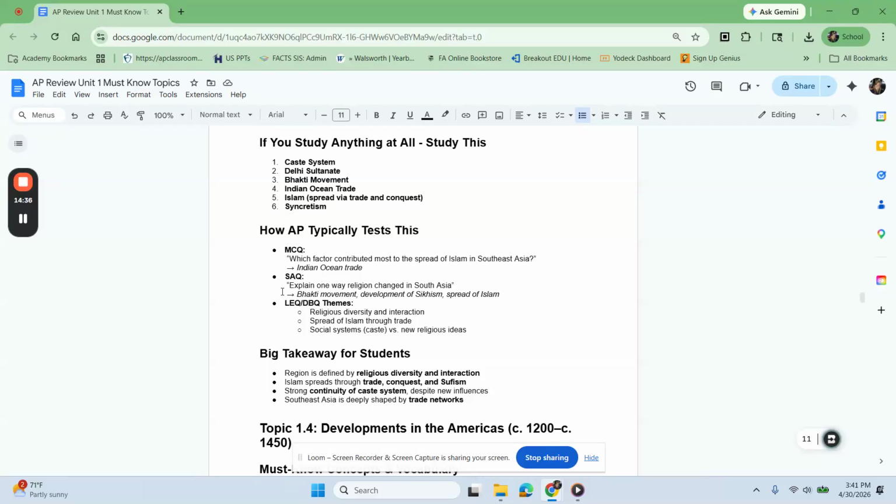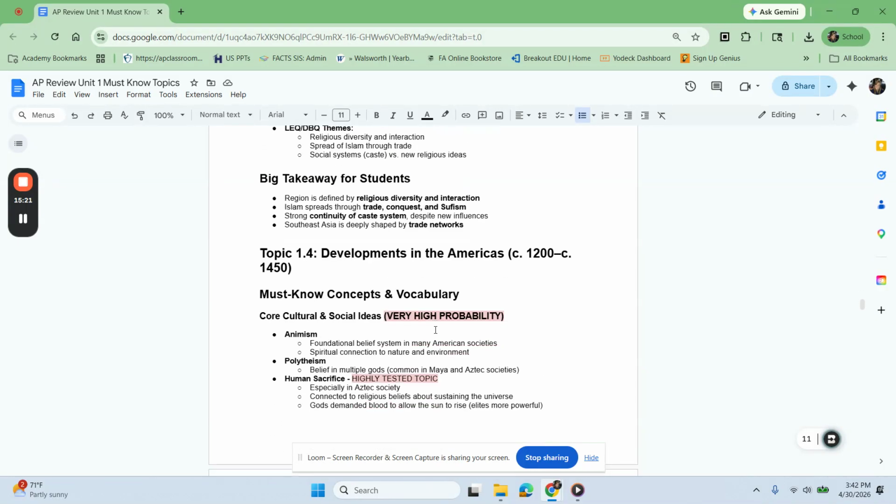For an SAQ, explain one way religion changed in South Asia. You could talk about the Bhakti movement and how they attempted to make it seem more personalized, which appealed to a large portion of people. The development of Sikhism, of course, and then finally the spread of Islam. So any of these three would be excellent ways that you could talk about continuity and change in South Asia, South Asian belief systems and or religions. For LEQ and DBQ topics, same thing. So religious diversity and interaction, the spread of Islam through trade, social systems, in particular with this one, the caste system, versus new religious ideology.